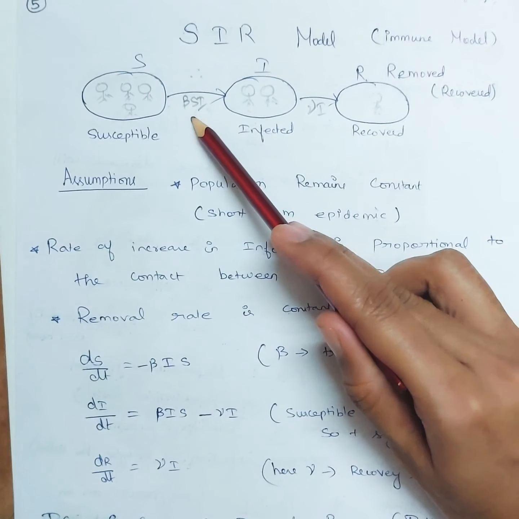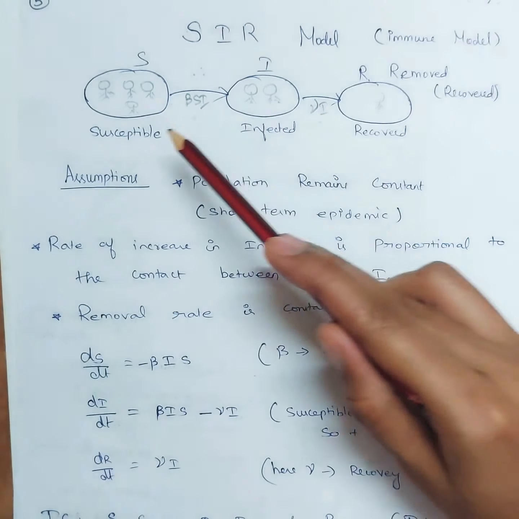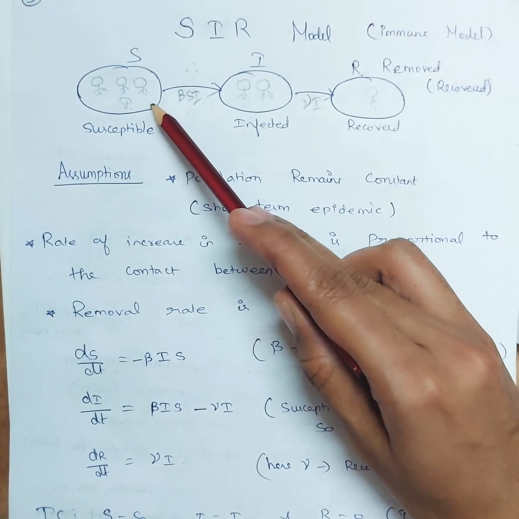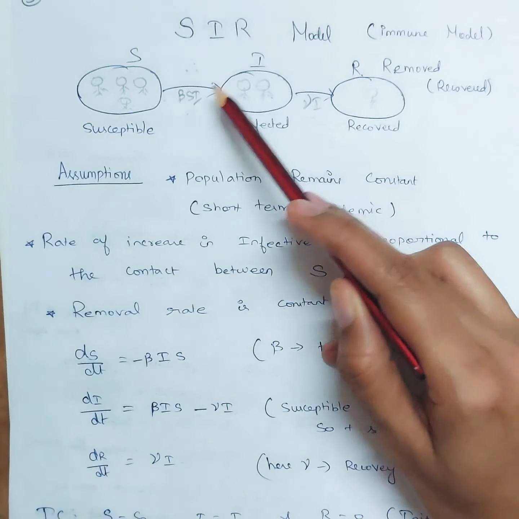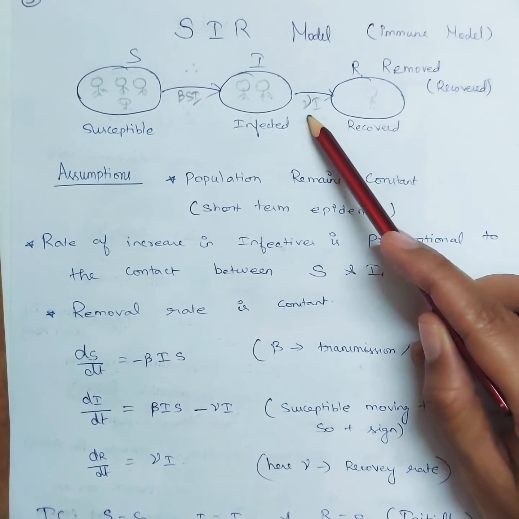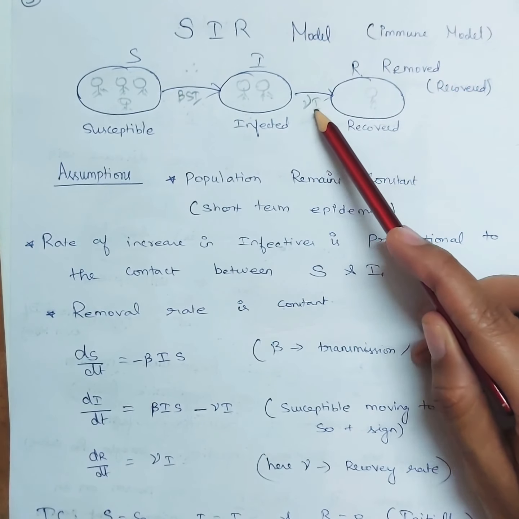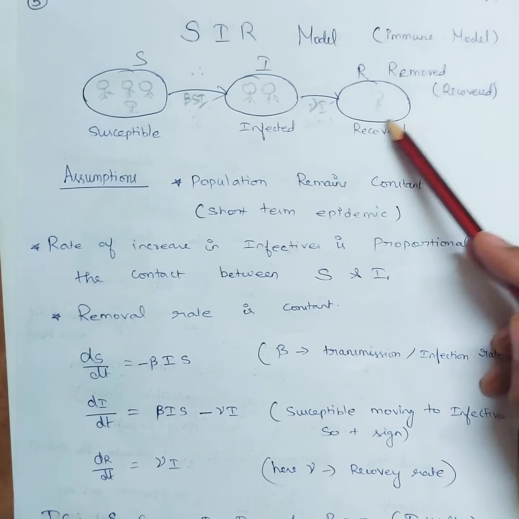So beta is nothing but the transmission rate and gamma is nothing but the recovery rate. If you see this, the more the interaction between S and I, many people will move from the S category to the I category. So beta times SI. And the recovery rate is gamma. So gamma times I, these people will move to the R region.